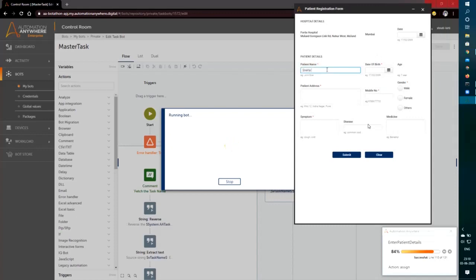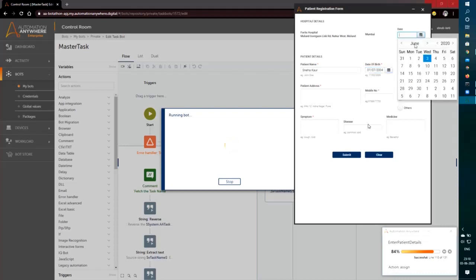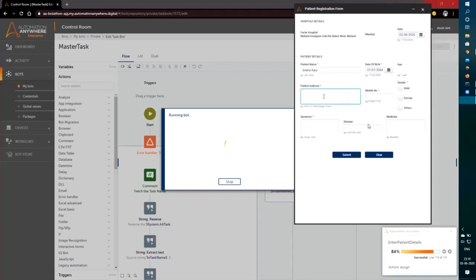Suppose I'm adding another entry to showcase how things will be. I'm adding the admit date, which we populate on the day the bot is running. I recorded it yesterday, so I'm simply adding the date.